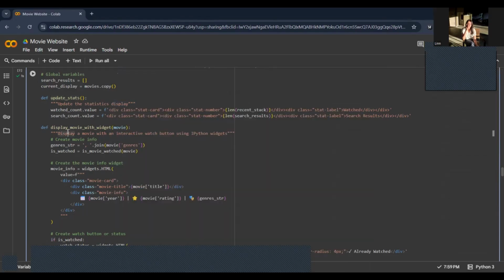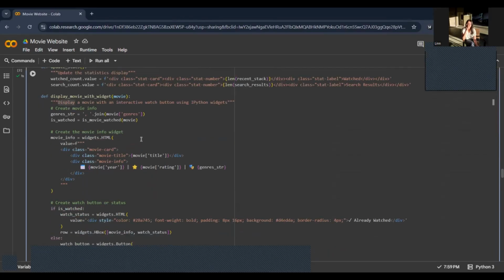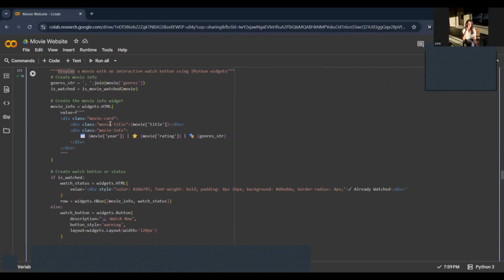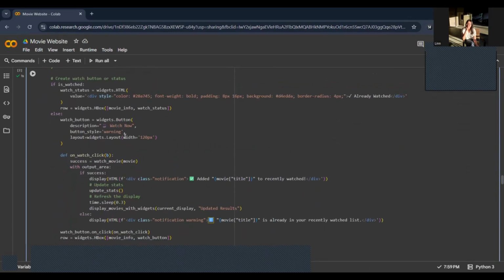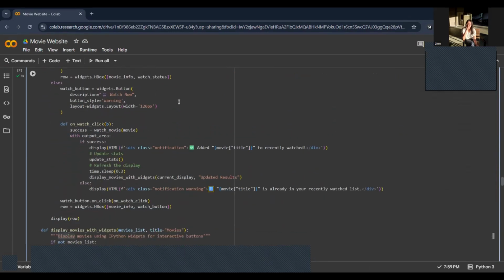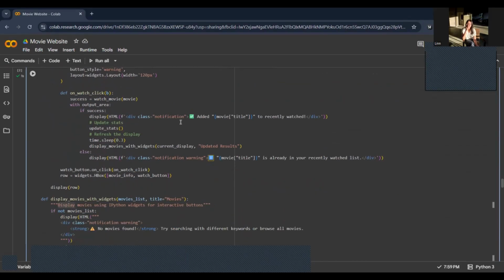For the display movie with widget function, it creates an HTML card for each movie, which has the title, rating, year, and genre of each movie. If the movie is already watched, then it shows the status. If it is not watched, then it shows a watch now button. And when we click it, it calls the watch movie function here, displays a success message, and calls the update stats function in order to refresh our UI again.